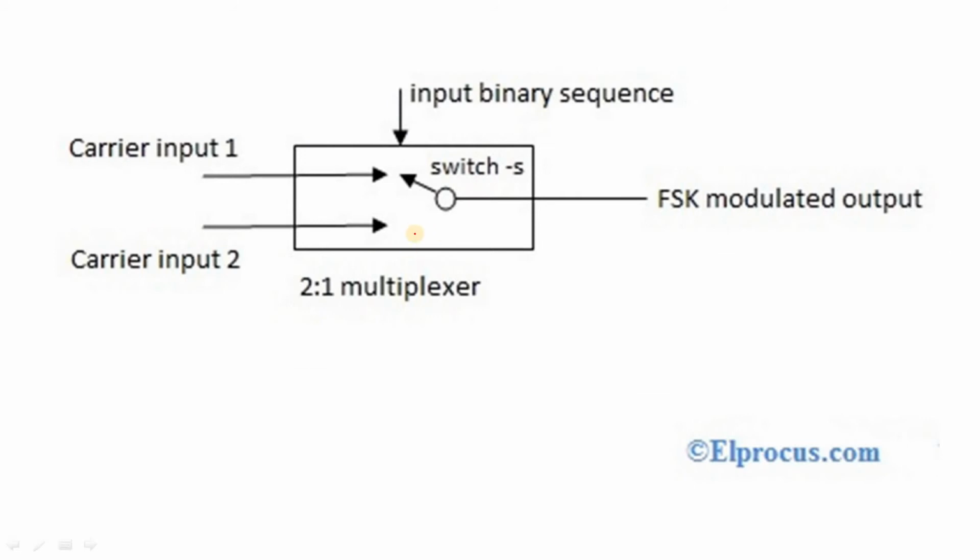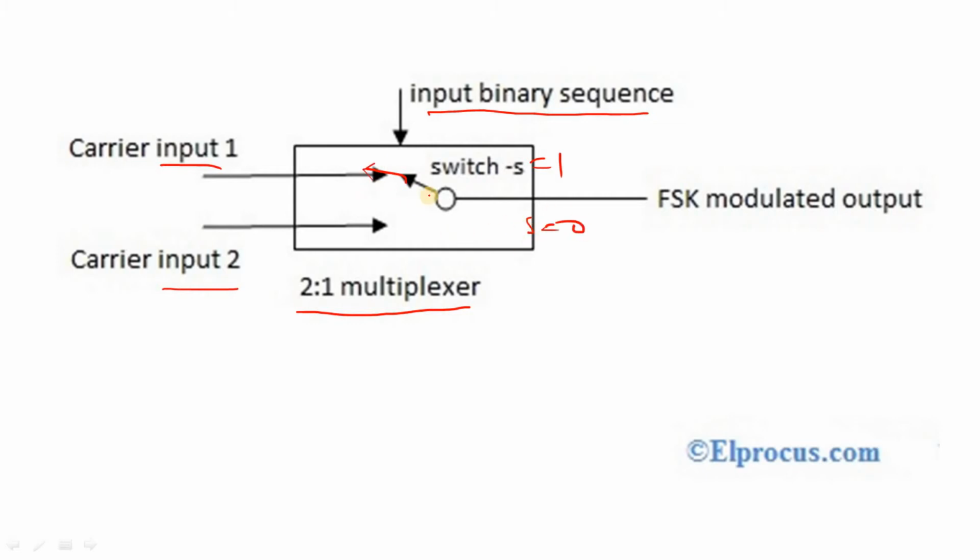In this block diagram, we are using a 2x1 multiplexer. With the help of this multiplexer, we receive any one of the carrier signals. Carrier input 1 is the high frequency and carrier input 2 is the low frequency. The switch is used to connect to either carrier input 1 or carrier input 2. With the help of the input binary sequence, the switch is varied. If it is logic 1, S is equal to 1, which indicates the switch is connected to input 1.